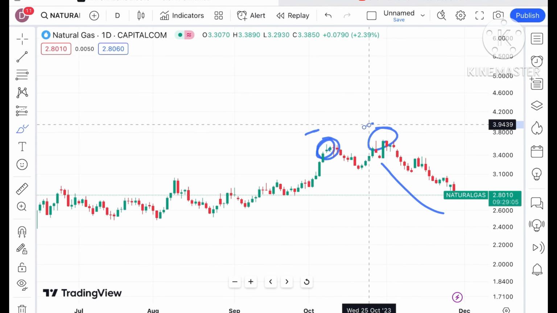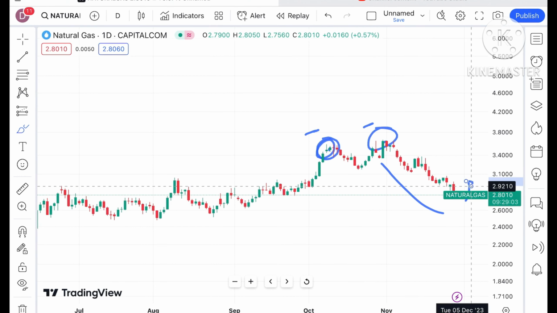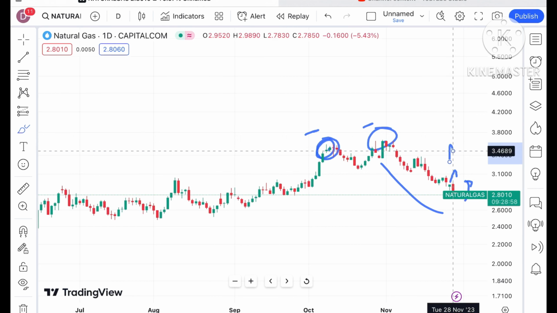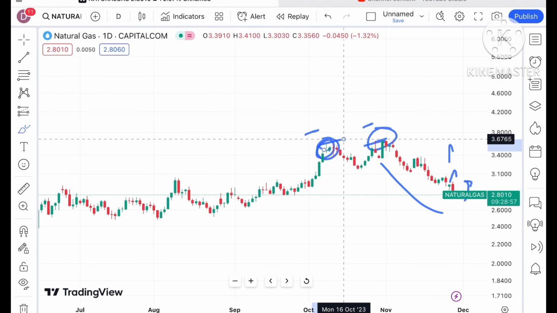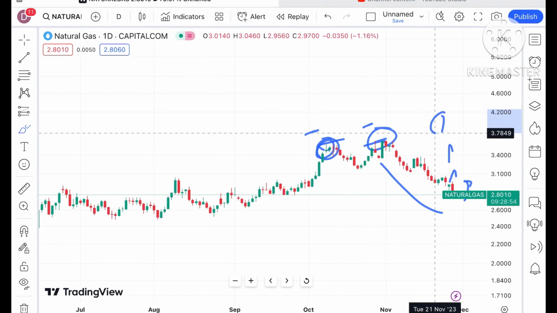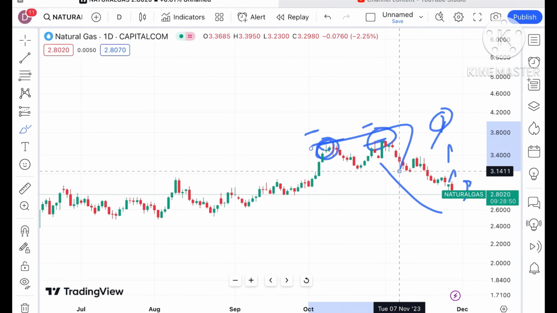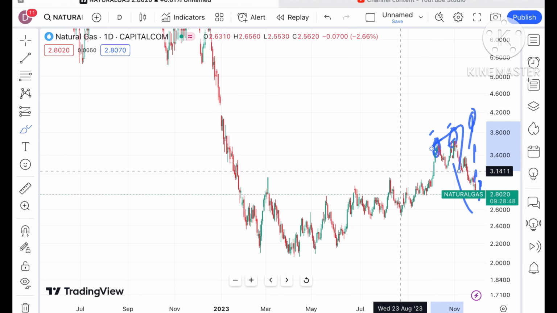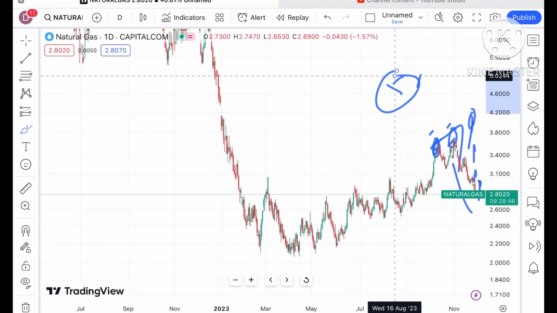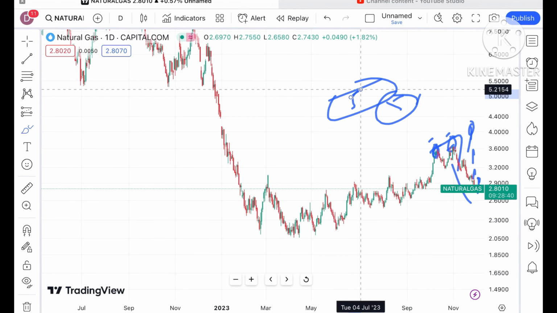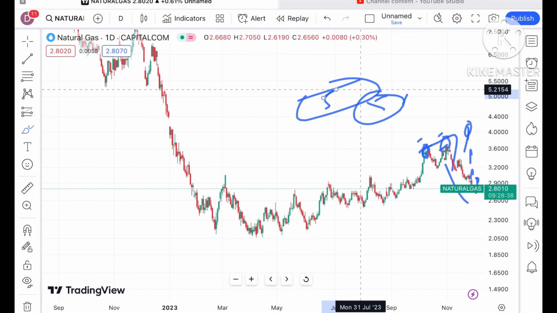Probability can be high if the price sustains this level and starts going above a level of $3. Chances are high that we can see, in the next month also, it can make a new high. Okay, a 8 or 9 months high. Otherwise it has to go above a level of around $5 in order to make a new high. There are chances, but it has to go above a level of $5, then only we can see a probability of going further upside.